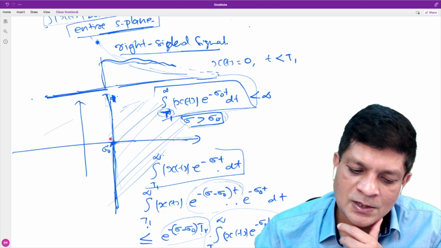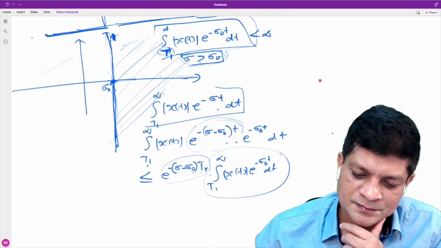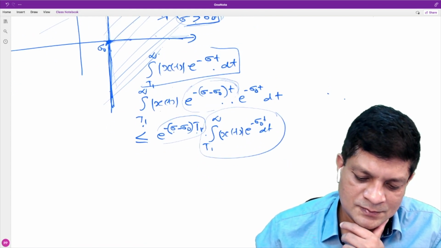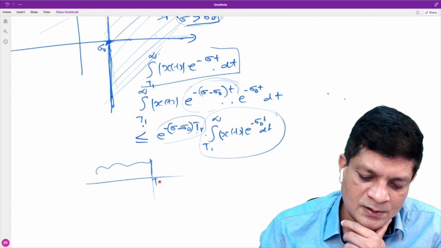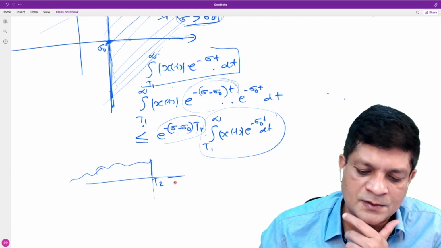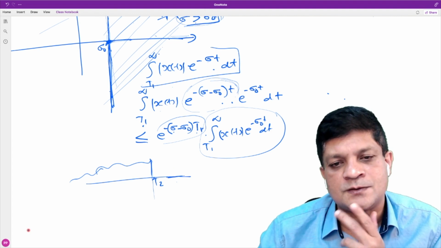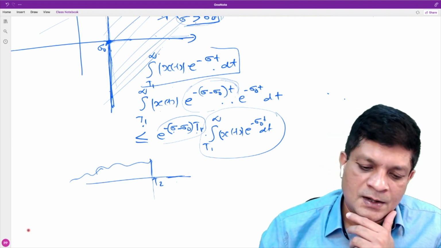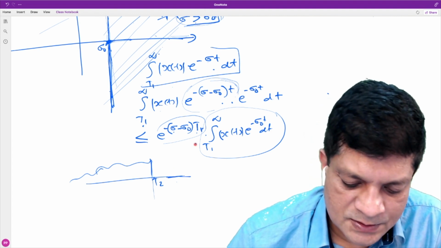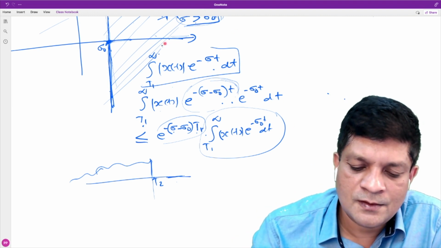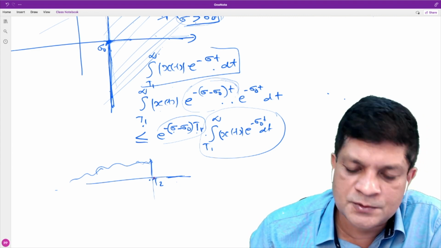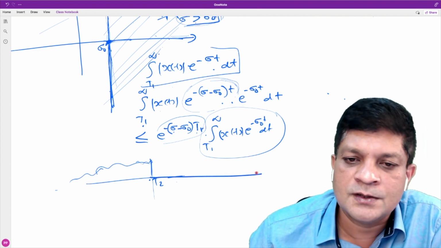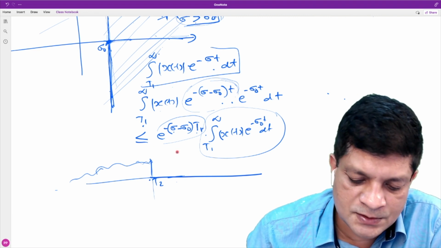Now, what about a left-sided signal? A left-sided signal means x(t) is 0 after some time instant t naught. The proof I am leaving as an exercise. This is called a left-sided signal: it is non-zero up to some point, and after that it is 0.